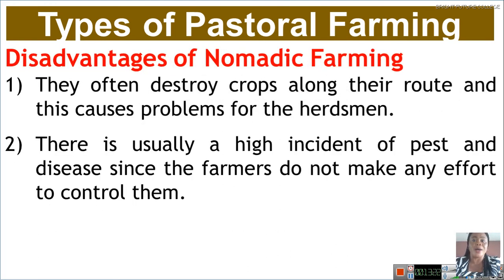Disadvantages of nomadic farming. Number one here is they often destroy crops along their routes, and this causes problems for the headmen. You have heard of headmen everywhere, Fulani headmen from one state to another. Since they are moving from one place to another, they will destroy people's crops along their routes, and this causes what? Problems for the headmen, because they have not stayed in one place. They are moving with their cattle from one place to another. They destroy people's crops. They cause a lot of problems for the headmen.